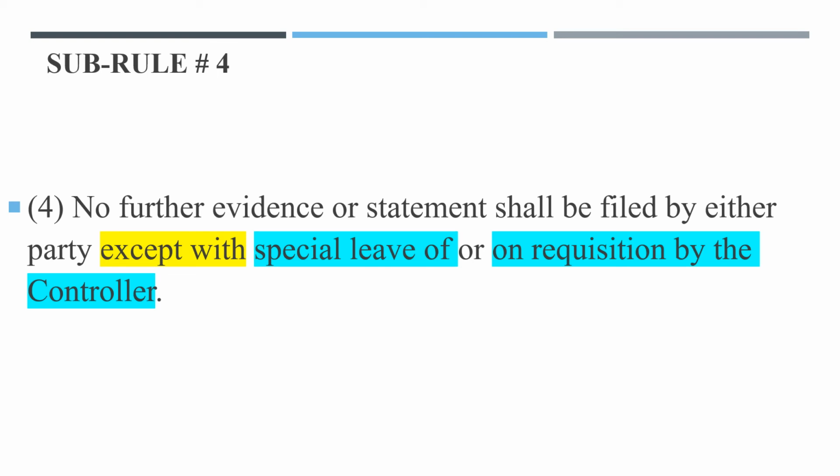So no further evidence or statements shall be filed by either party except, that means the exception is with the special leave of or on requisition by the controller. In these two cases, some evidence or statement can be filed. Otherwise, it is not required.